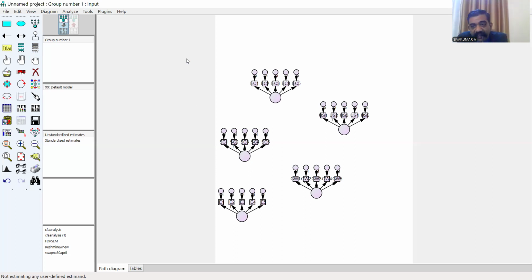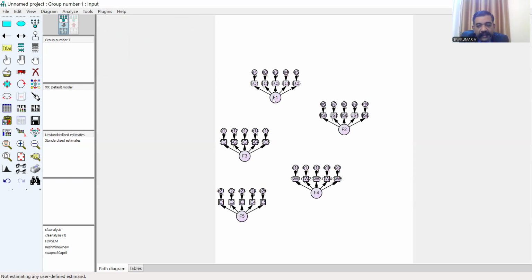Then you have to insert the unobserved variables in circle-like boxes. Those 25 variables are the expected observed variables, but in CFA we expect the presence of unobserved variables also. Please click plugins, name unobserved variable. Then you can see another 25 unobserved variables like E1, E2, E3, etc.